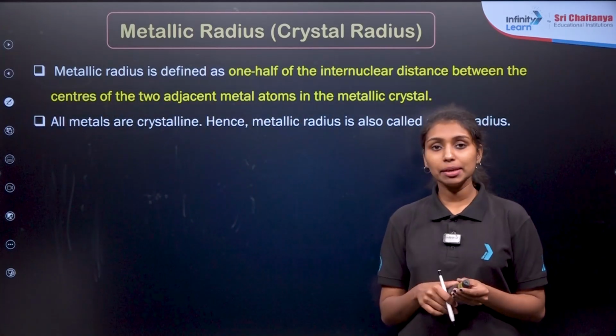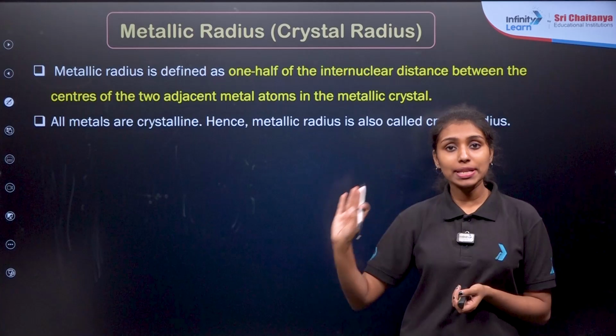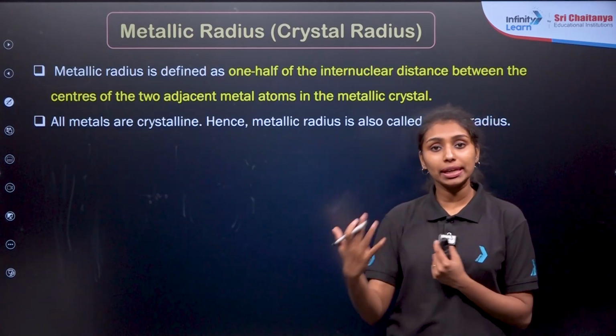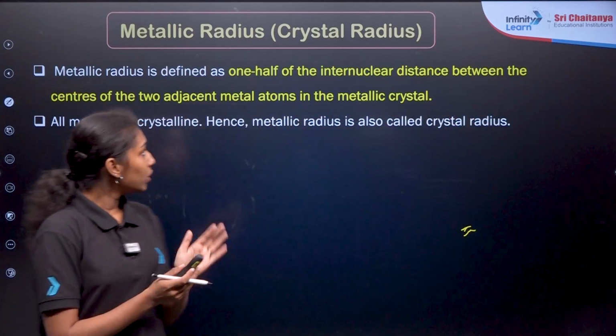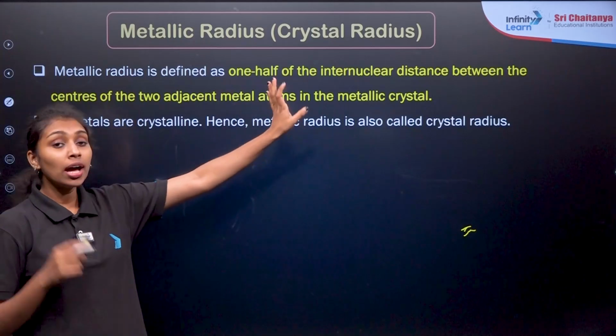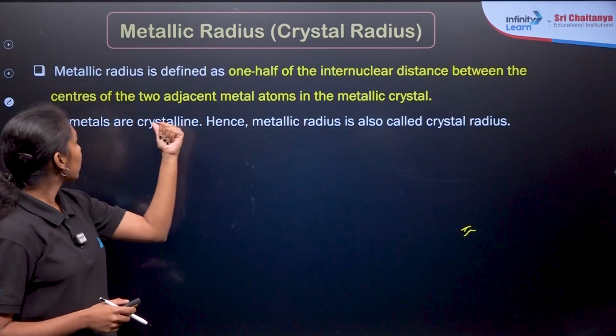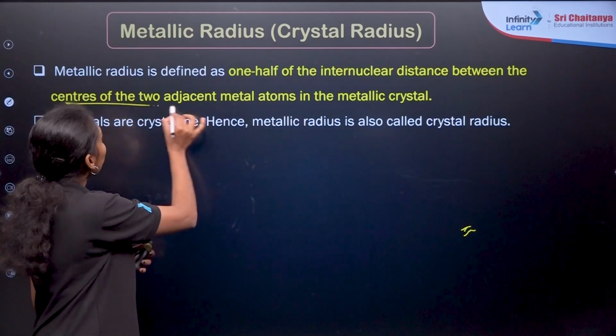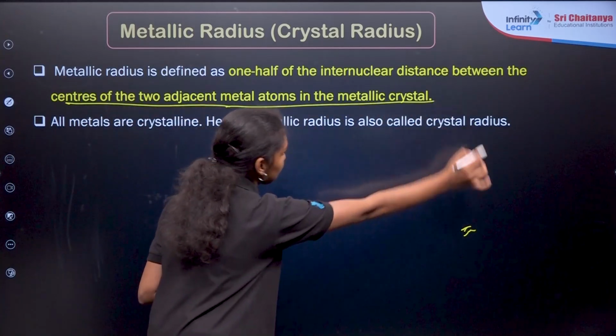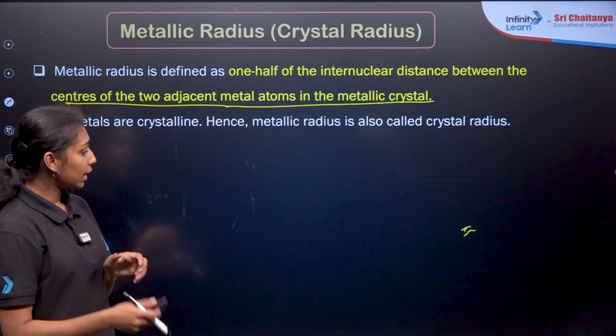Yes, metallic radii, right? From the name itself you can identify that it is based on the metals. What you're observing here is also half the internuclear distance between the centers of two adjacent metal atoms in the metallic crystal, right?